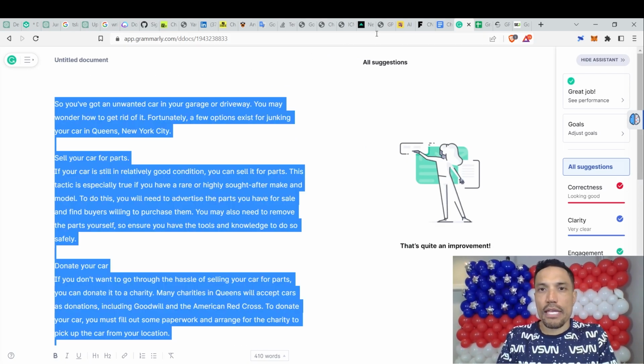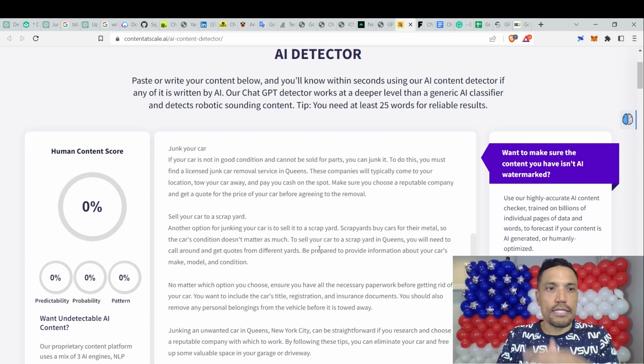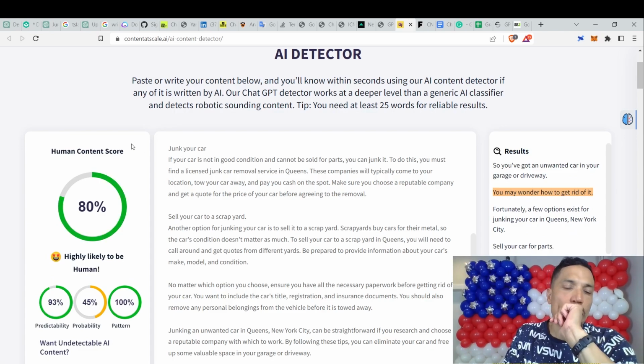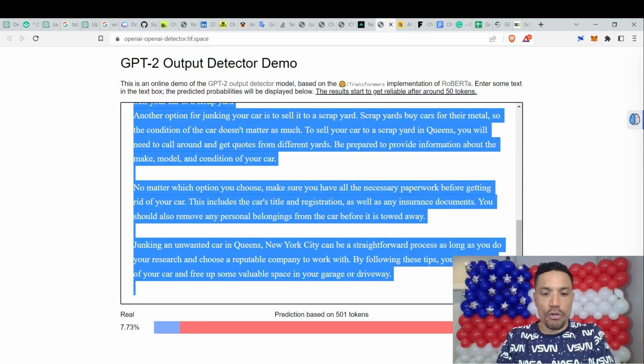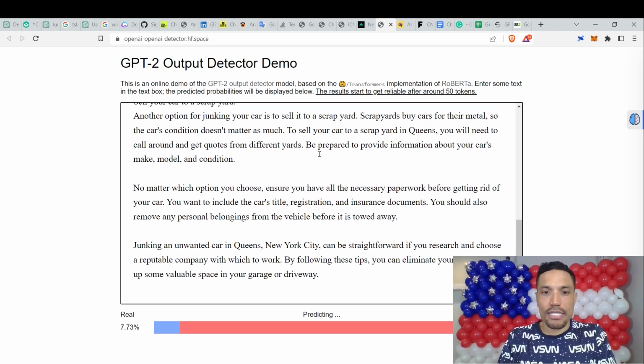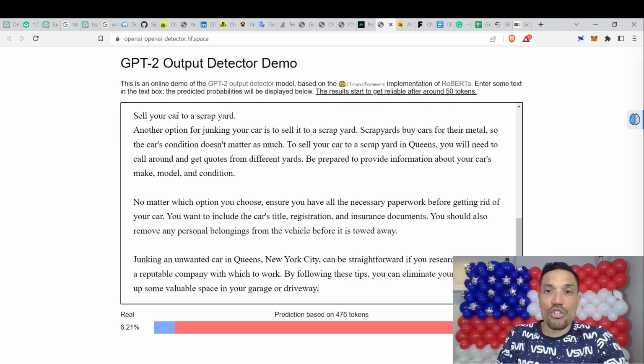Let's copy it and let's try to throw it into this AI detector real quick. Check for AI content. Boom, 80% human content score. You see that? Let's check out this GPT output detector demo. I should pass this one with flying colors. Wow. I think, is it worse? All right. 6.21%. These are the dangers of AI.